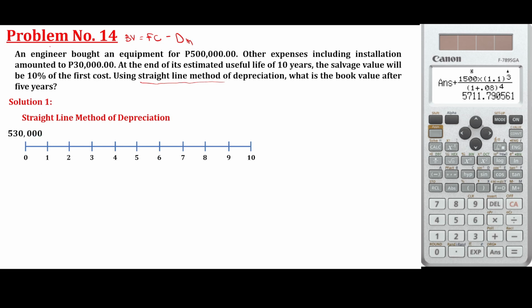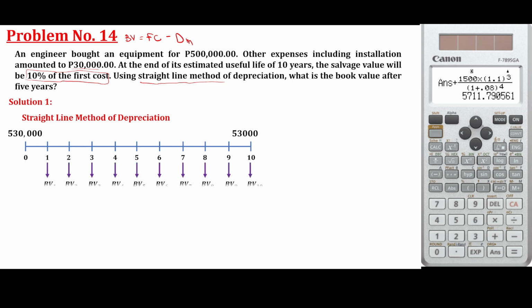Initially, the equipment was bought at 500,000 plus the installation. That is 530,000. Useful life is 10 years. And then the salvage value is 10% of the first cost. Meaning, that is the final cost of the equipment. That is the salvage value, 53,000. That is 10% of the first cost.